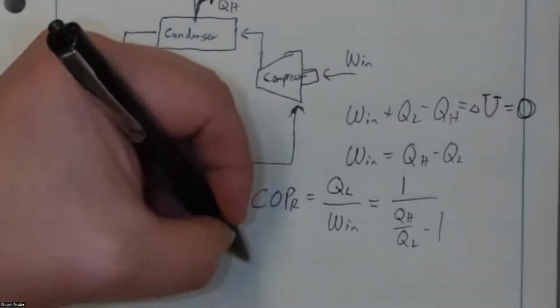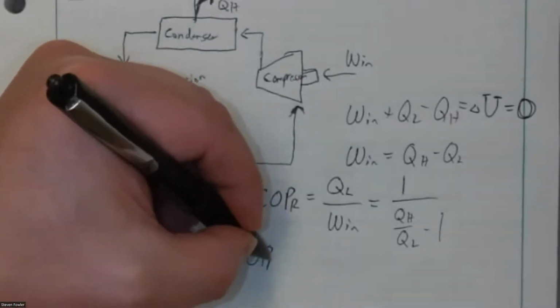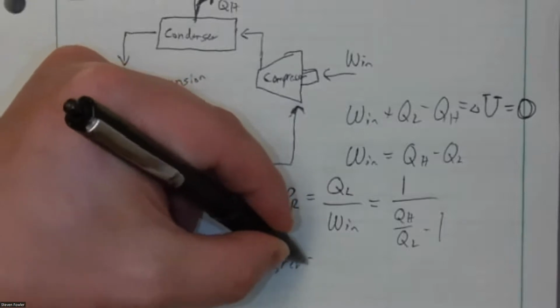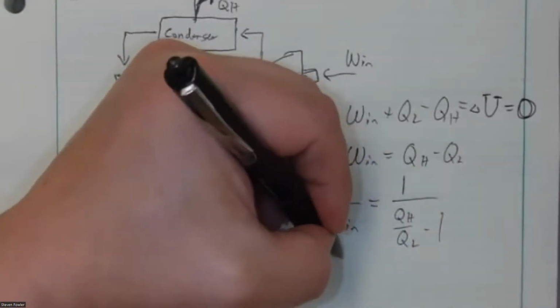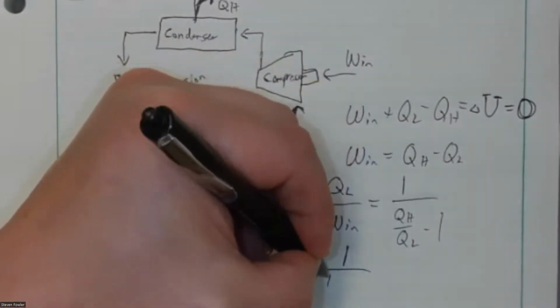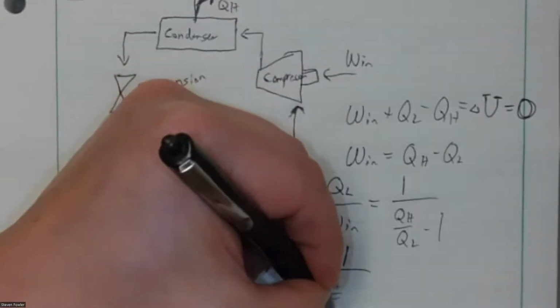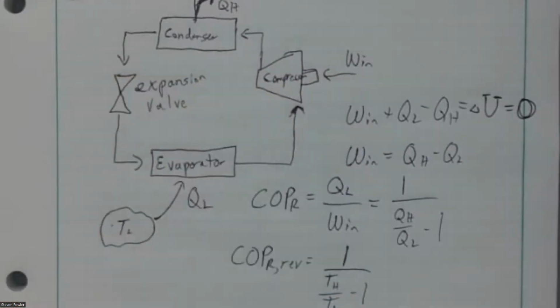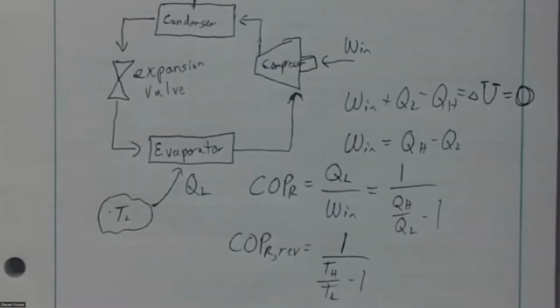As we saw earlier, if this is the maximum performing device, meaning it's a reversible cycle, then that ratio of heat transfers becomes the ratio of temperatures, TH over TL minus 1. And that tells us what the maximum performance for this device would be.